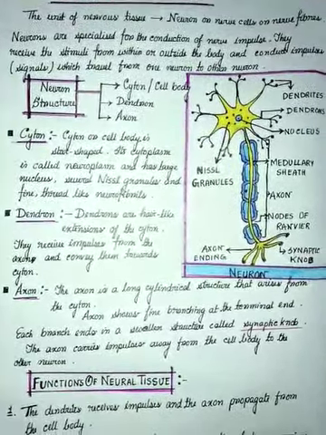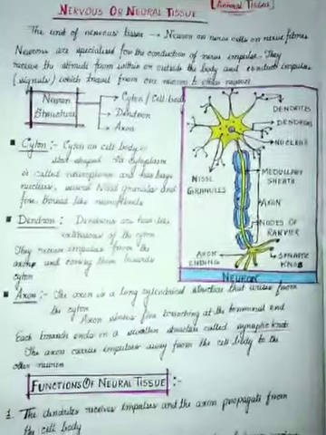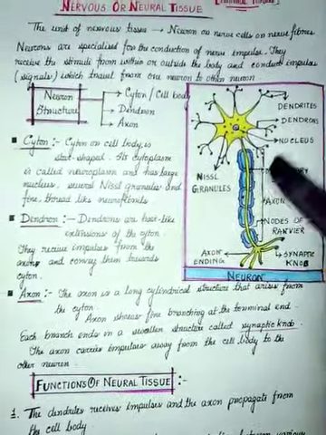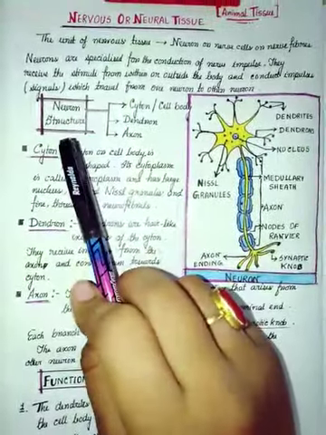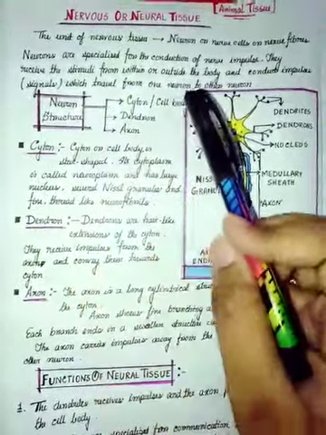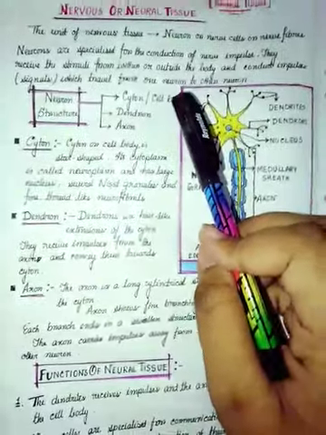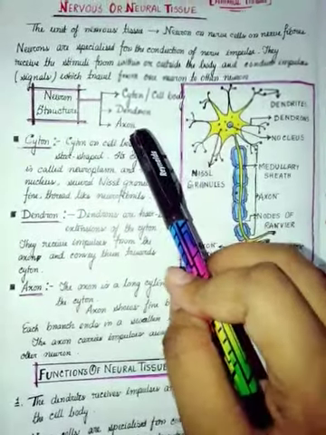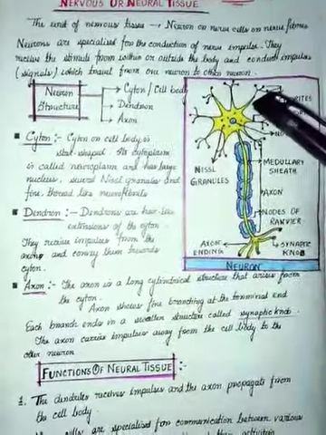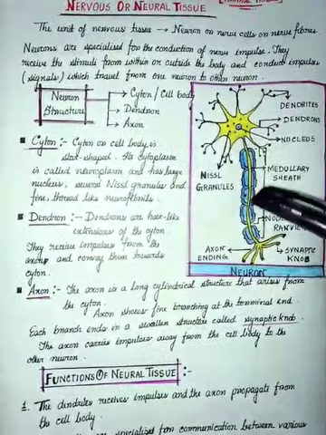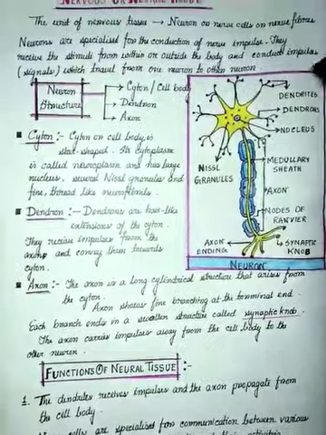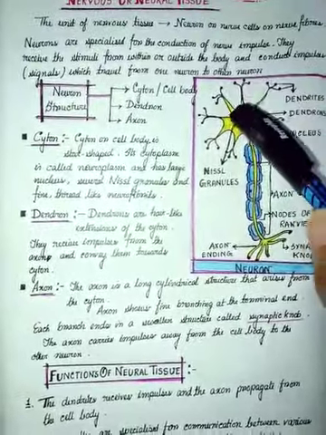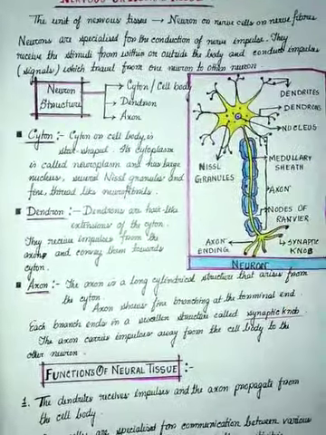Now what is the structure of the neuron? Here I have drawn the diagram, and here I have also written the neuron structure. We can divide the neuron into three parts: cyton or the cell body, dendron and axon. Here it is the cyton, this long one is the axon, and these are the dendrons arising from the cyton.